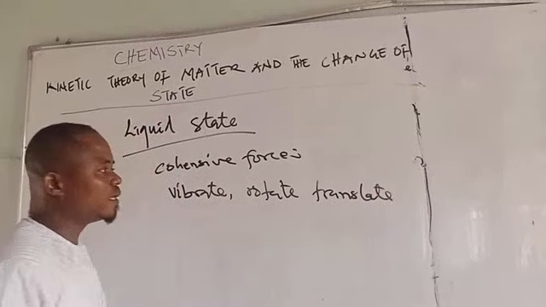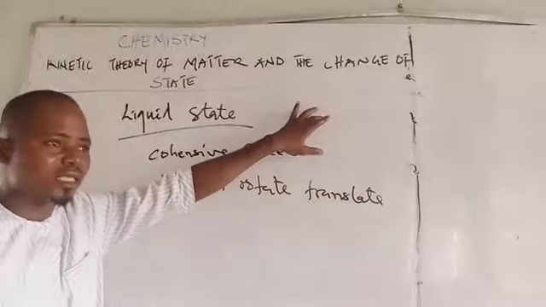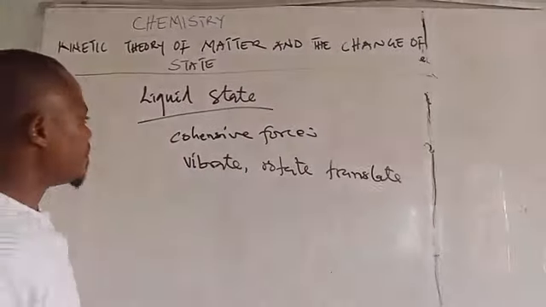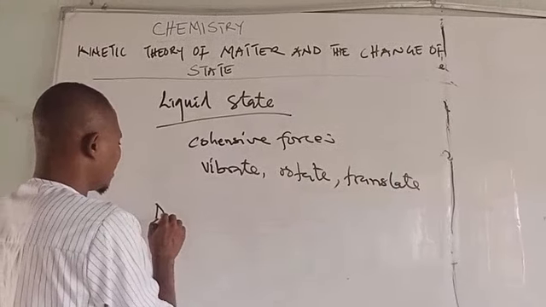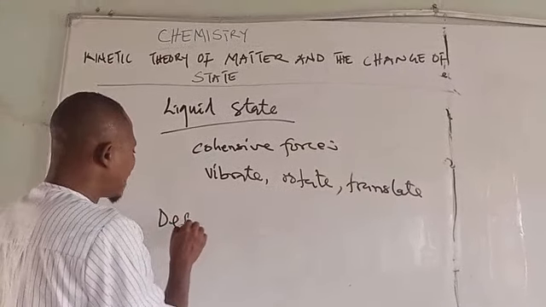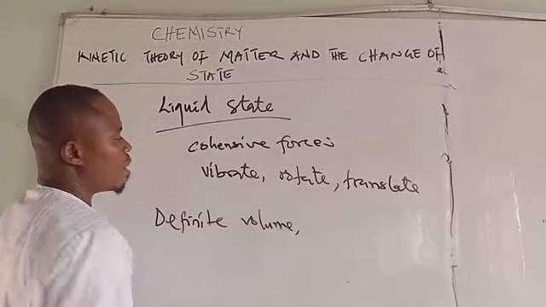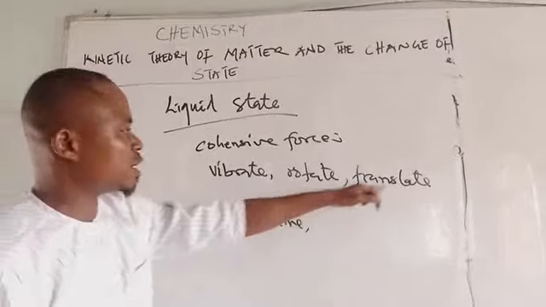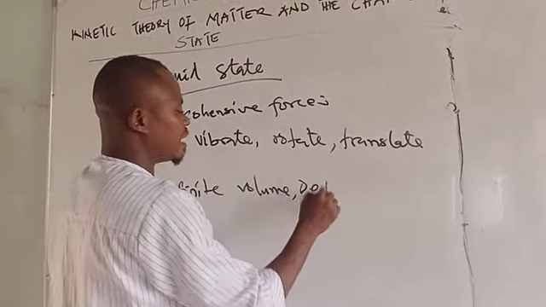So unlike the solid state, the particles in the liquid state can translate, while those in the solid state cannot. And because of that, particles in the liquid state have a definite volume. But because they can move about, that is translational motion, moving from one point to the other, they do not have a definite shape.